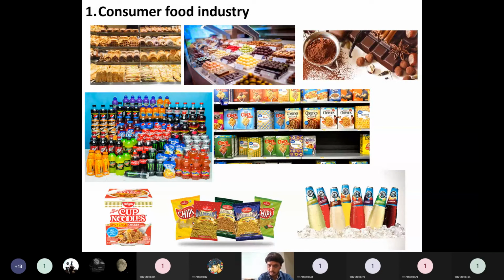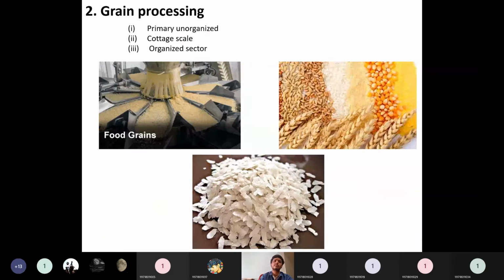So fermentation here they are using, dehulling process they are using, then milling process they are using. So in the bakeries usually this process will be taking place. So all this will come under the consumer food industry. Then the next one is the grain processing industry. Mainly this grain processing industry will be of three categories.